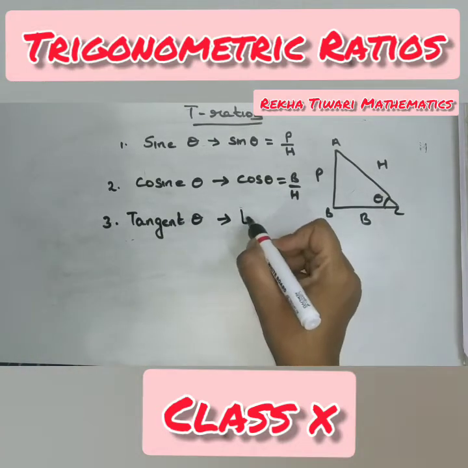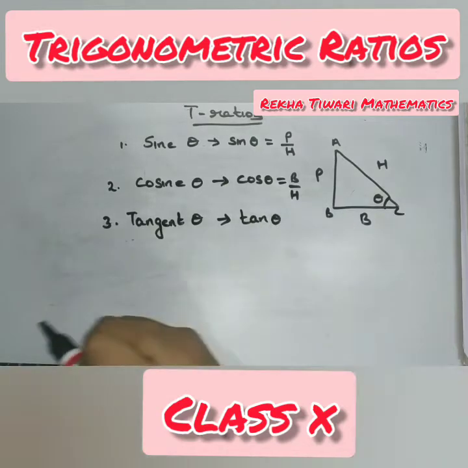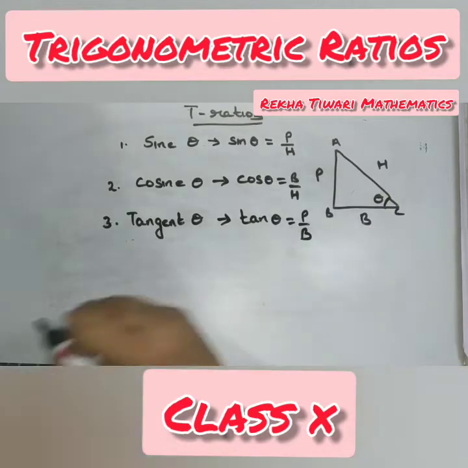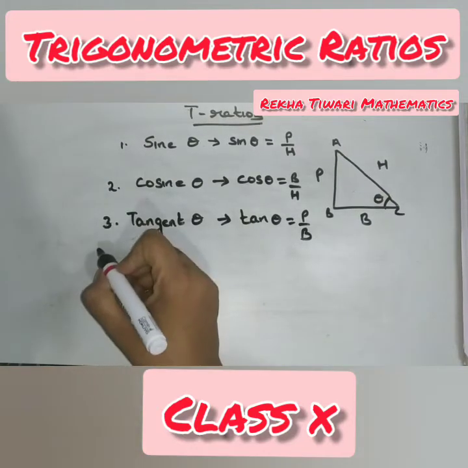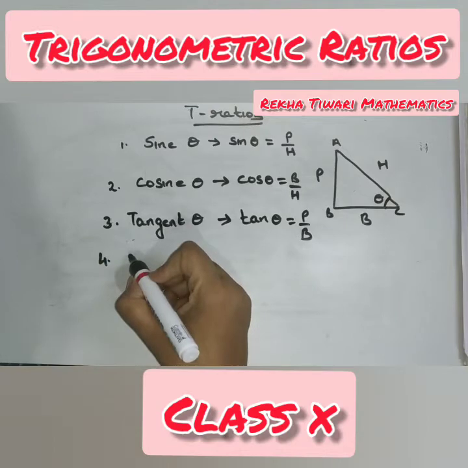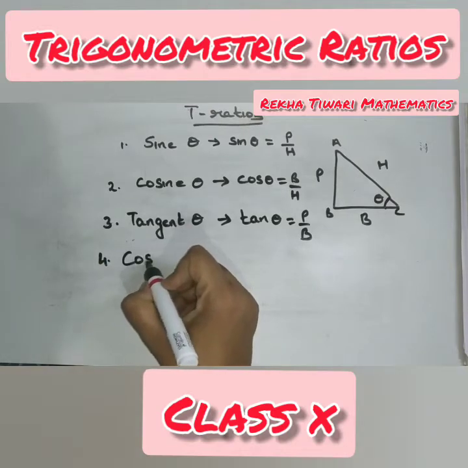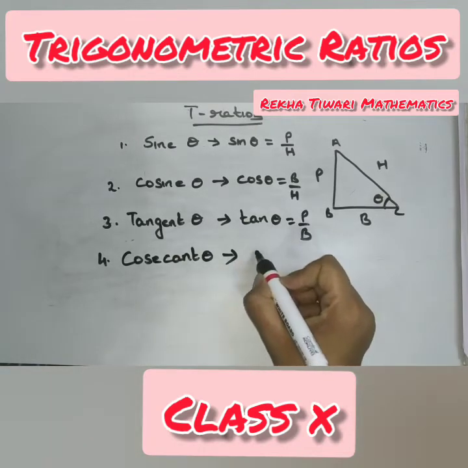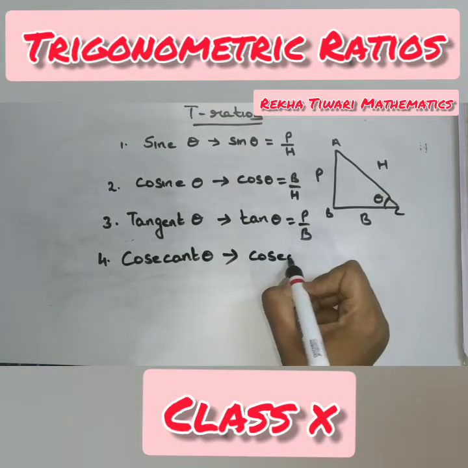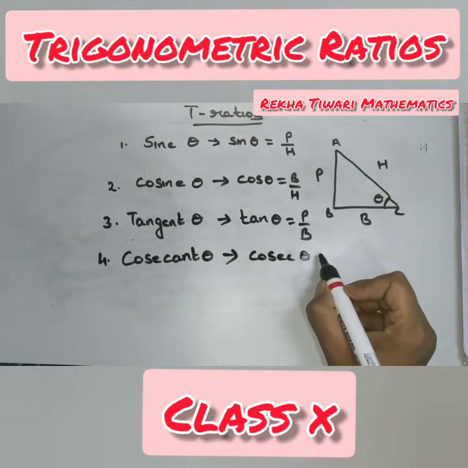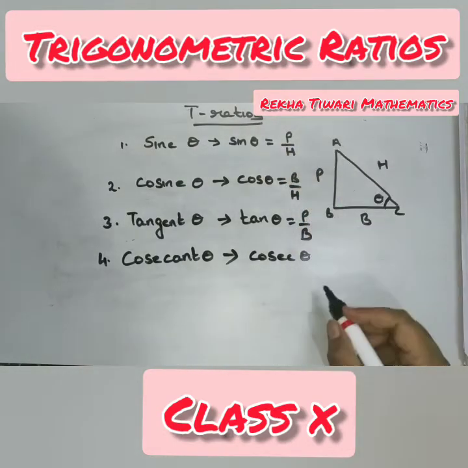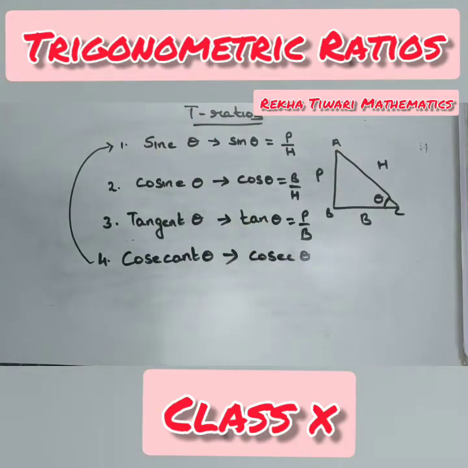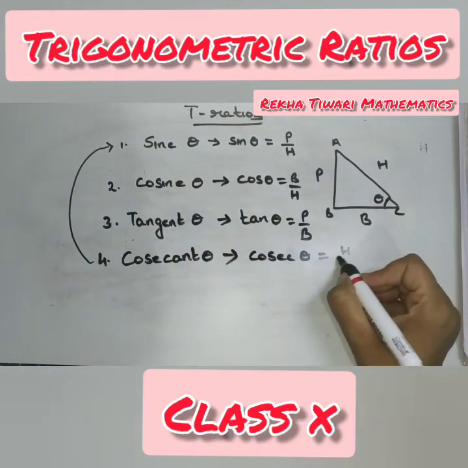The abbreviation is tan theta, and the formula is P by B. Fourth, cosecant theta. The abbreviation is cosec theta, and this is the opposite of sine theta. Fourth is the opposite of the first one, so the formula comes out to be H by P.